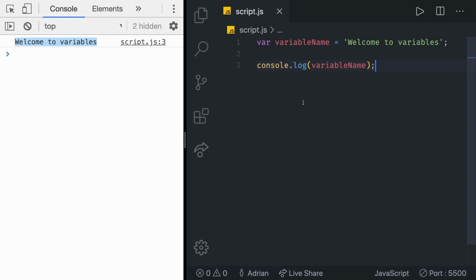The variable let, so we can exchange this var to let. The variable let shares lots of similarities with var, but unlike var, it has some scope constraints. The scope is out of scope of this introductory video, but we will explain it in greater detail in a later video. The only thing that you need to know right now is that let is the preferred way of creating variables in modern JavaScript. So we would do it like this, let variable name and then the value.